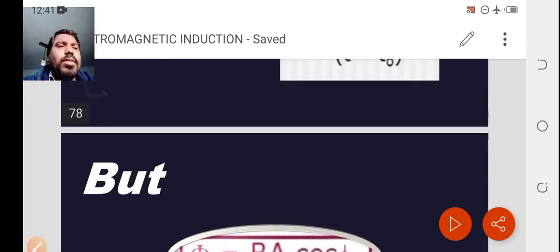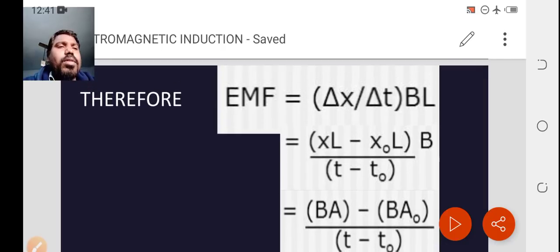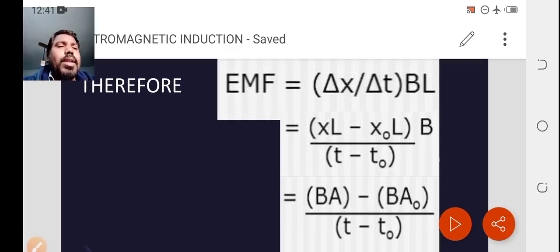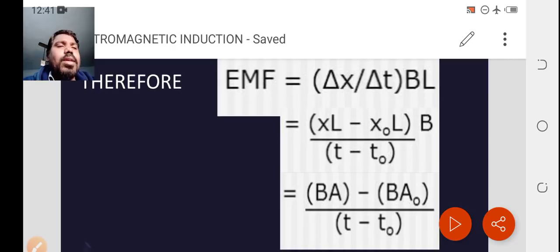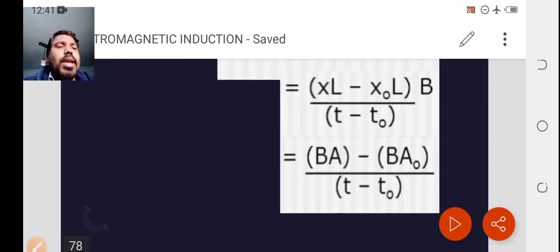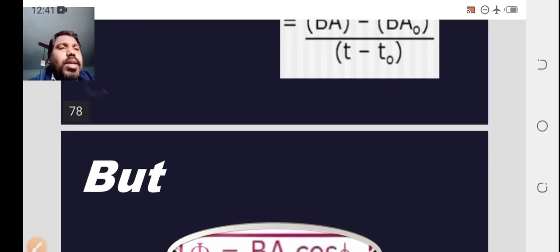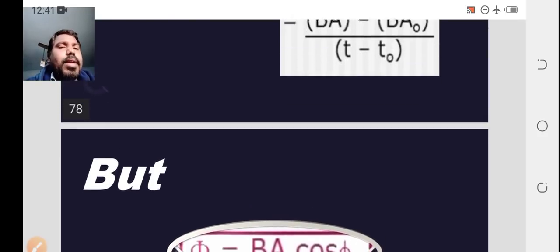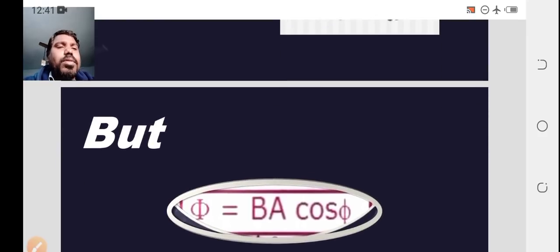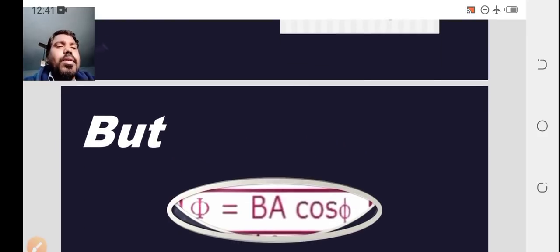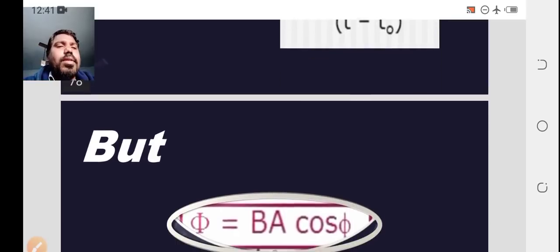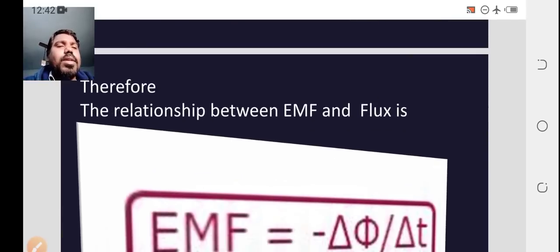So here EMF equal to delta x by delta t into BL, where delta x by delta t equals x L minus x naught L into B, over t minus t naught. X L is nothing but A. So BA minus BA naught, where BA cos phi is the flux phi. So here I am simply taking phi equal to BA, leaving the cos theta. Then phi equal to BA, then replace it here.